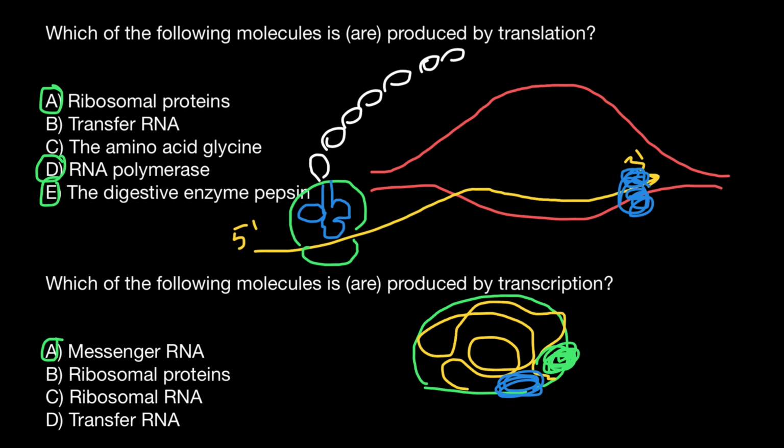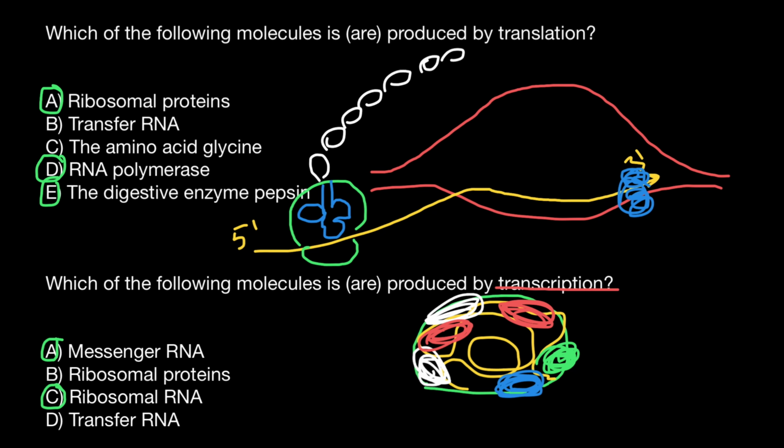I'm going to use a different color, so you know that there are many different proteins that make the large and small ribosomal subunits, and ribosomal proteins would be the result of translation and ribosomal RNA would be the result of transcription. So we are looking for transcription. Ribosomal proteins we do not circle, but ribosomal RNA we circle. This is a result of transcription.